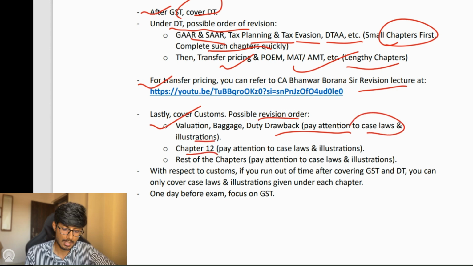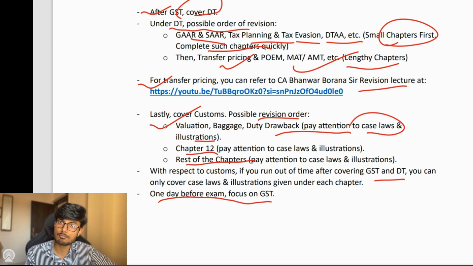Read chapter number 12, and after that the rest of the chapters. In all the chapters, pay attention to the case laws and illustrations. In case you run out of time after covering GST and DT, you can simply cover case laws and illustrations from each and every chapter in customs, so that even if they ask one question from an illustration or case law, you would be in a position to attempt that question.